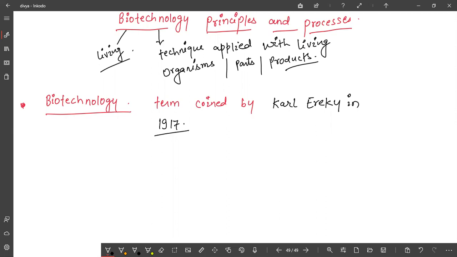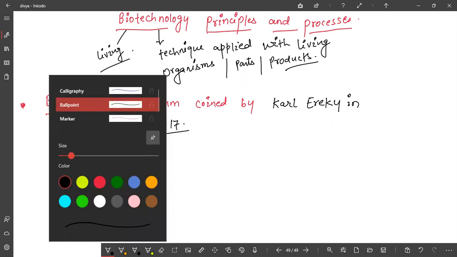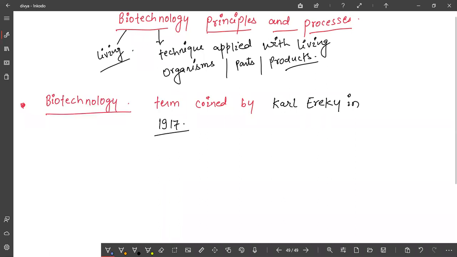If we discuss biotechnology, it has a lot of names: DNA manipulation technology, rDNA technology meaning recombinant DNA technology. So many names are given to this biotechnology. The basic name is DNA manipulation biotechnology.